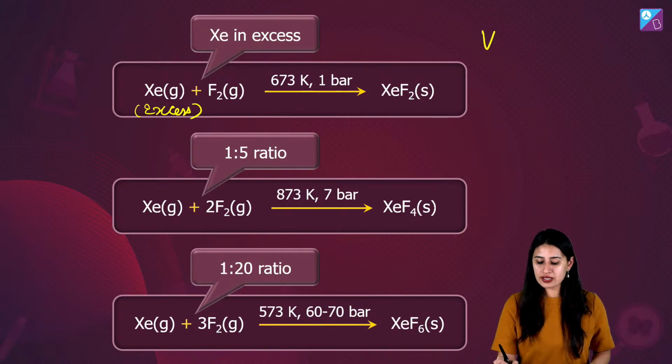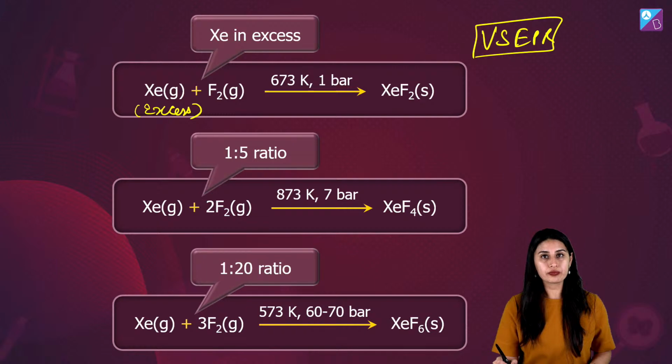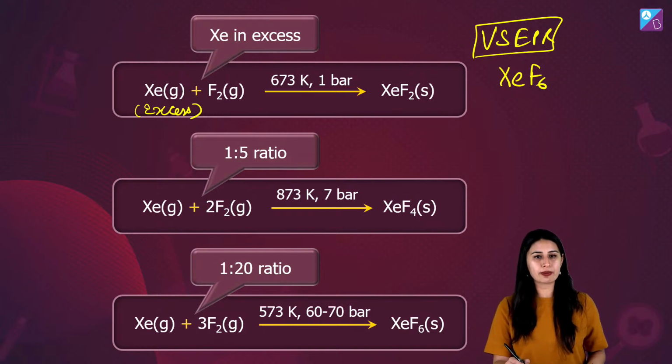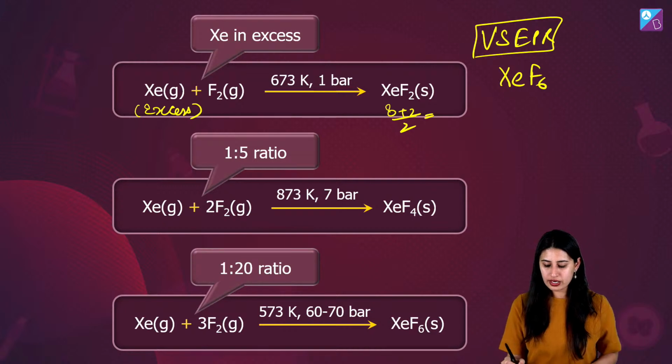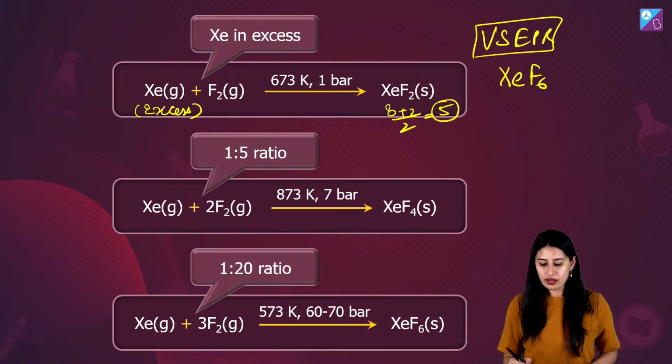What can also be asked is their hybridization. XeF6, XeF2, XeF4 सबका hybridization बच्चा पार्टी क्लियर होना चाहिए. For XeF2: 8 + 2/2, 10/2, 5, will be linear but trigonal bipyramidal. For XeF4: 8 + 4, 12, 12/2, 6.